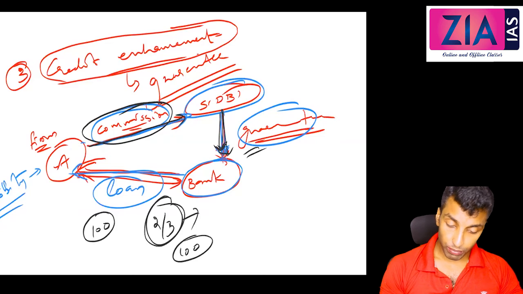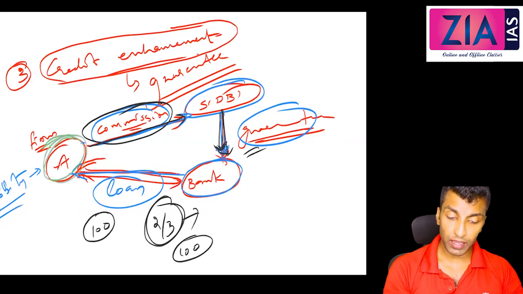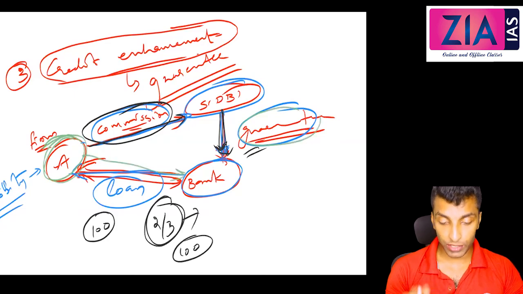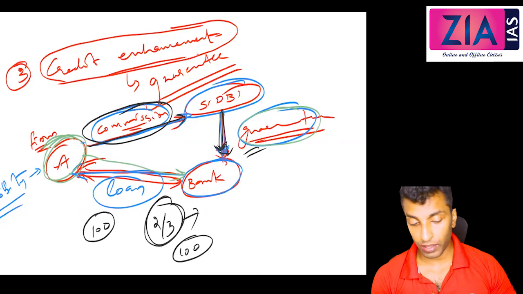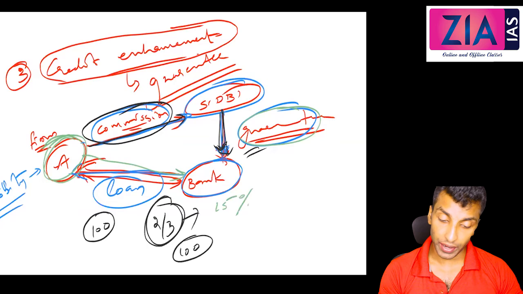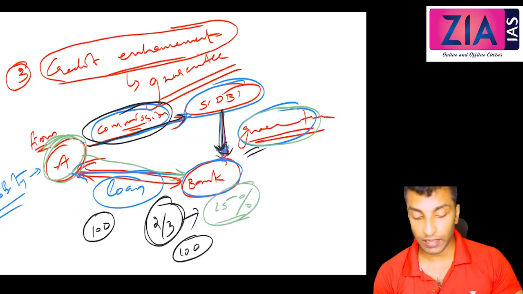Now, how is it viable for the company? If this company approaches the bank without the guarantee from SIDBI, the bank may either not give the loan, or tell them this is a high risk loan and charge high interest, let's say 15%.